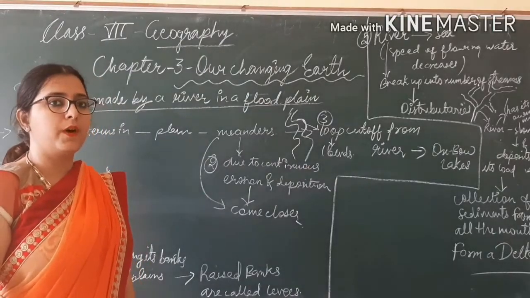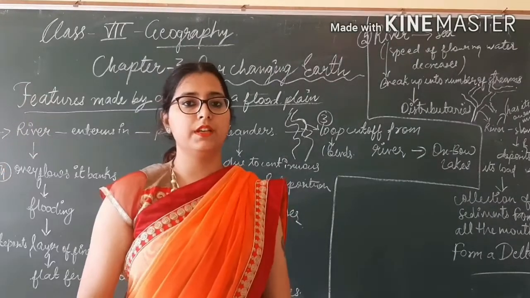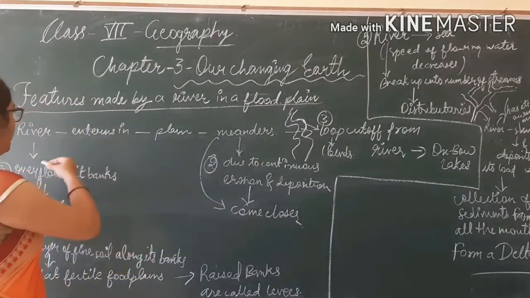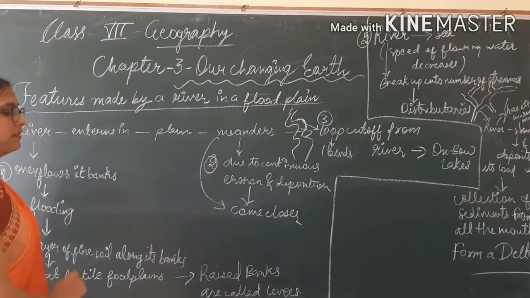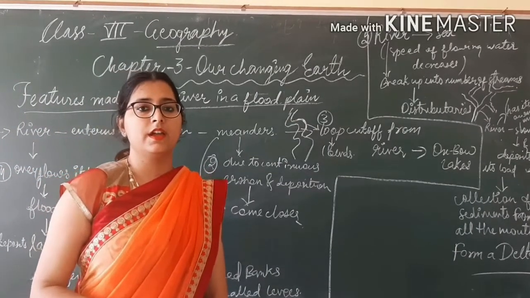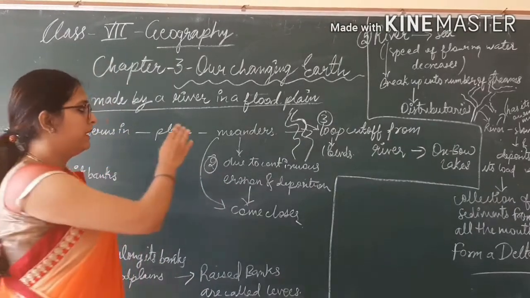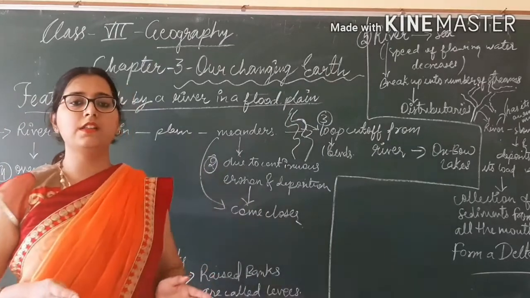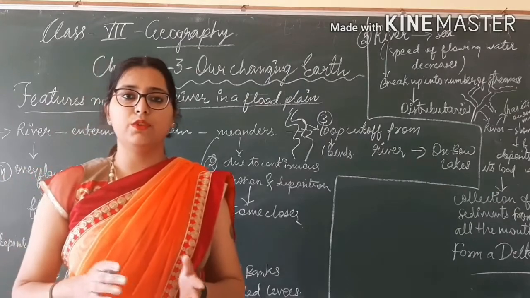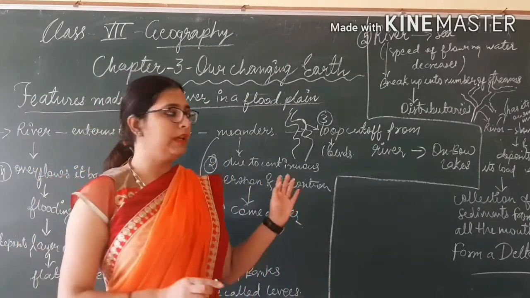Students, I am going to tell you about some features of the river in a floodplain. See, we discussed the meanders, levees. Have a look at it. What are meanders? When the river enters the plain, it bends, it twists and forms bends, and those bends are known as meanders.